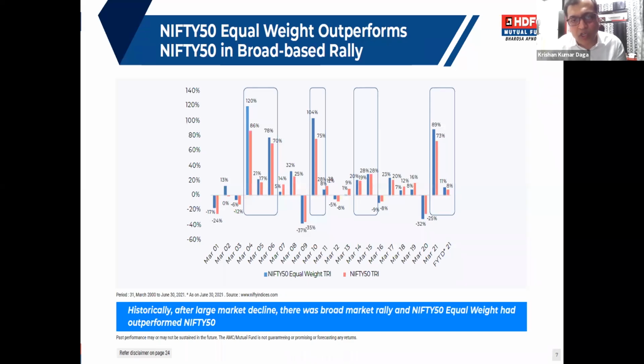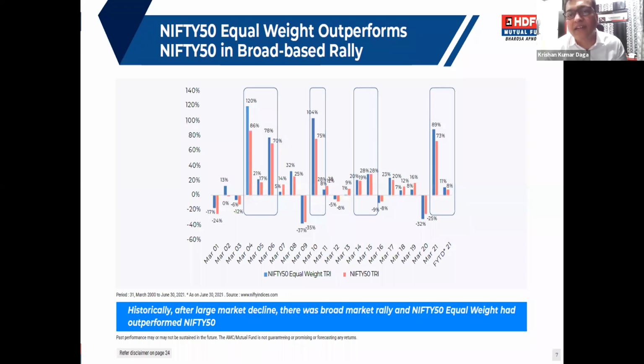Again, 11, 12 was not good, but then 13, 14, sorry, I mean 11, 12, 13, all 3 years were not good, but 13, 14, 15 was better. Similarly, in the recent time also, in the COVID times, you have seen the market was down. But after that, whenever that broad-based rally started, again Nifty 50 equal weight did